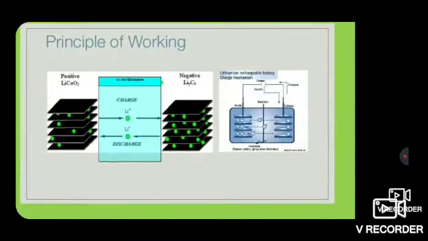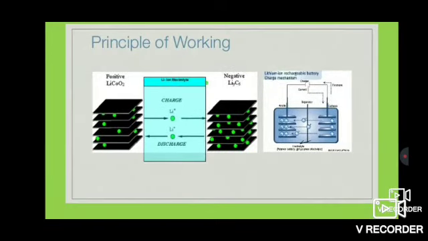See the working diagram of the lithium ion battery. There will be a positive, that is anode, and there will be a negative, that is cathode. In between there will be an electrolyte, that is a lithium ion electrolyte. Thus charging and discharging can take place.